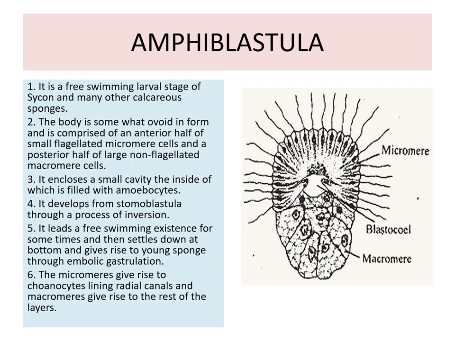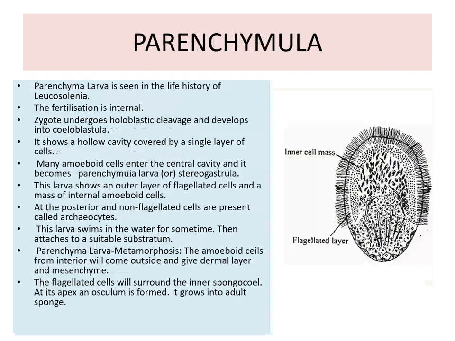It develops from stomoblastula through a process of inversion. It leads a free swimming existence for some time and then settles down at the bottom and gives rise to a young sponge through embolic gastrulation. The micromeres give rise to the choanoderm lining and the radial canal, and the macromeres give rise to the rest of the layers. So this is the diagram showing the amphiblastula, half ciliated, half granulated and non-ciliated.